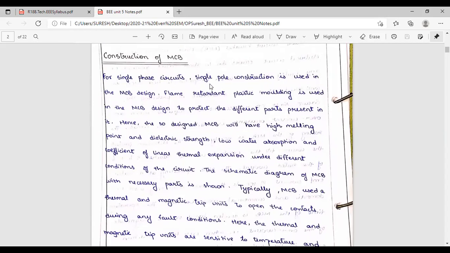For single phase circuits, single pole construction is used in MCB design. Flame retardant plastic molding is used.